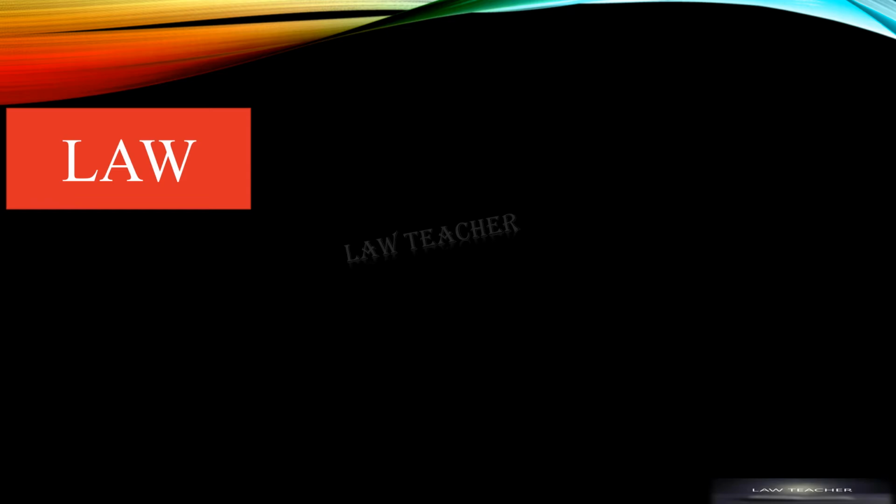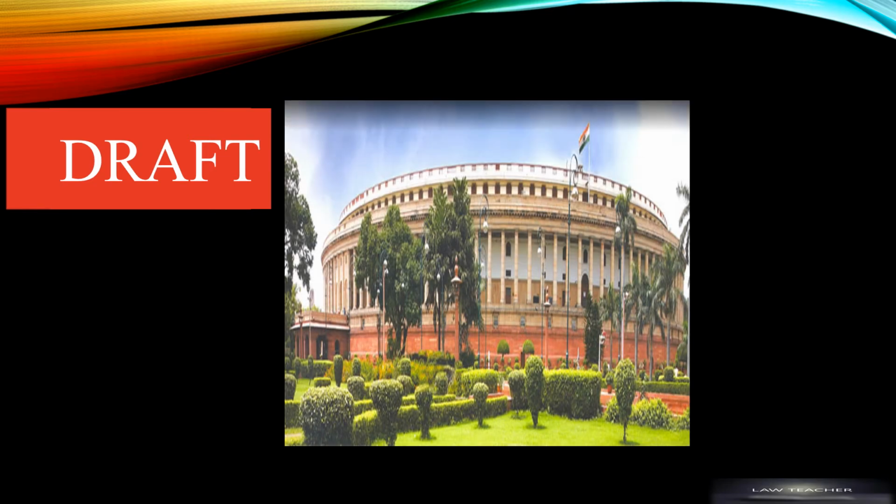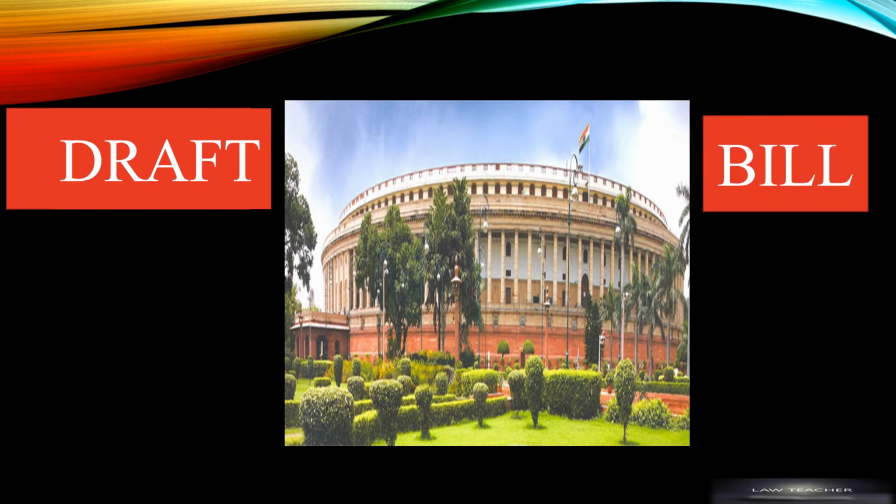It will start with a draft or policy. So a draft will be made, which is a starting point. This draft has objectives and guidelines related to the new law. Now this draft is presented in both the houses of the parliament where they discuss the draft and do voting for the same. As the draft is presented in the parliament, it becomes a bill.